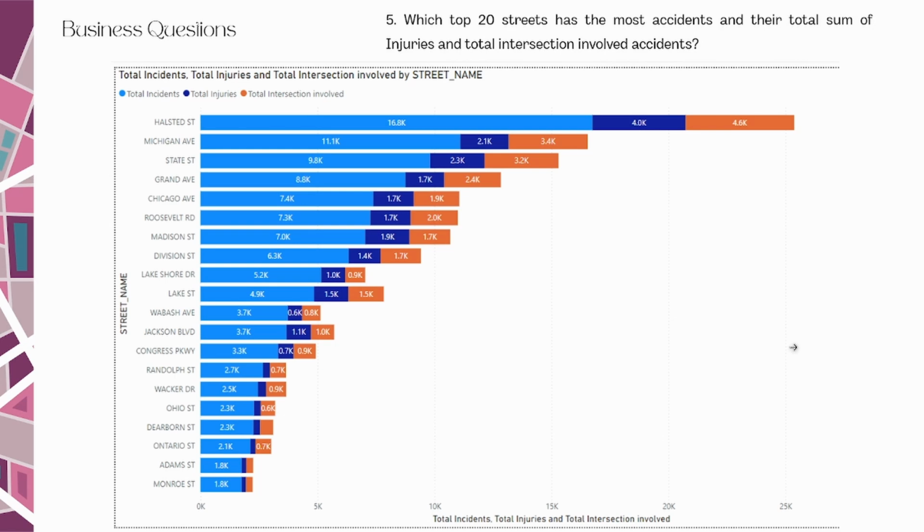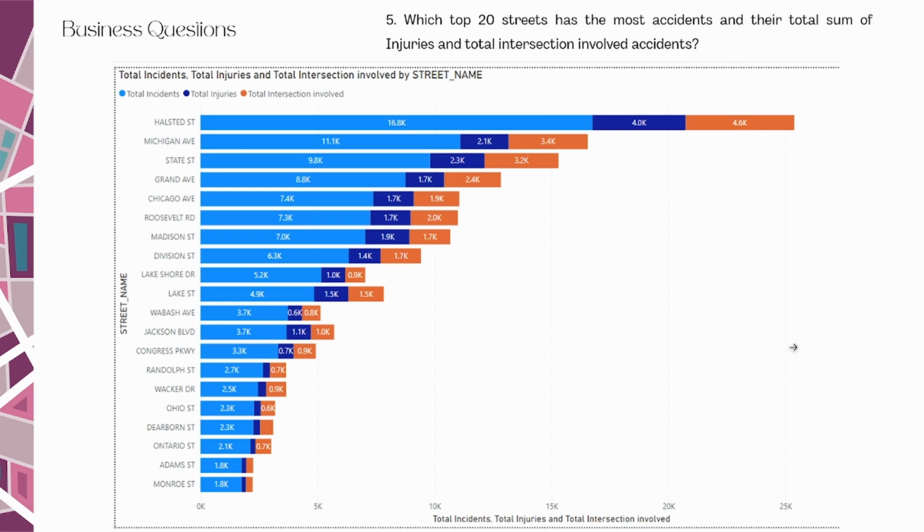If we take a look at the top 20 streets that have the most accidents and how many of these accidents are intersection related, we can see that Halsted Street, Michigan Avenue, and State Street are the top three streets that share the highest values for intersection related crashes, with Halsted having the most crashes occurring. While Halsted is part of the VZA implementation zone, its implementation of the VZA plan is currently ongoing.